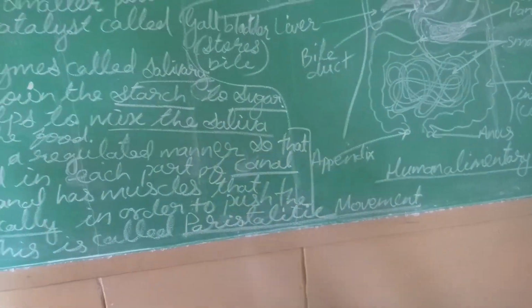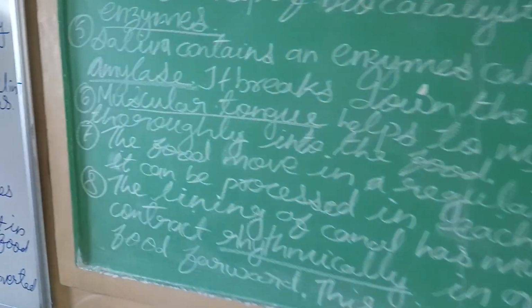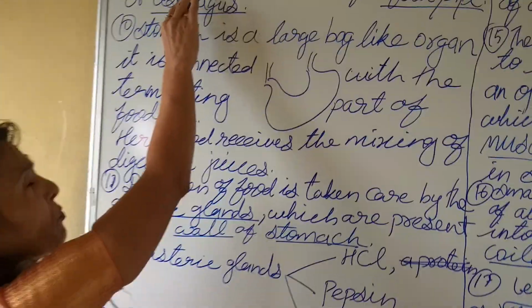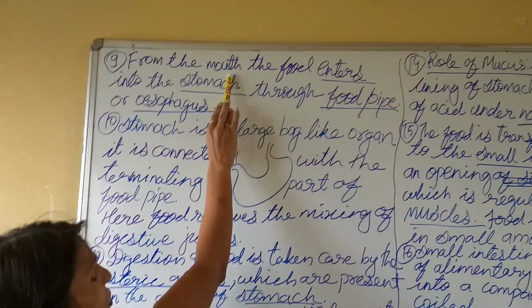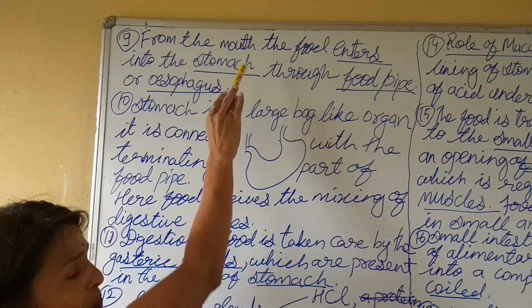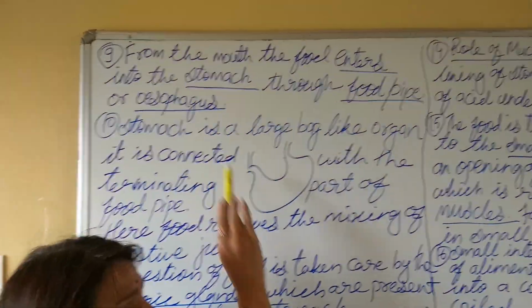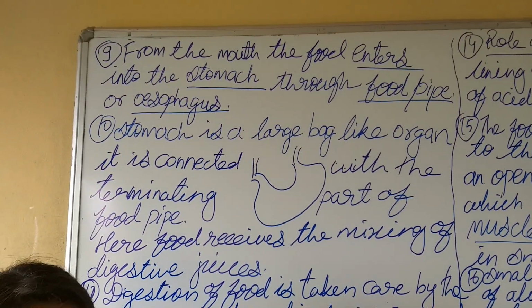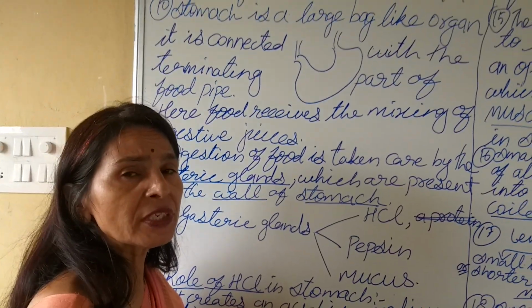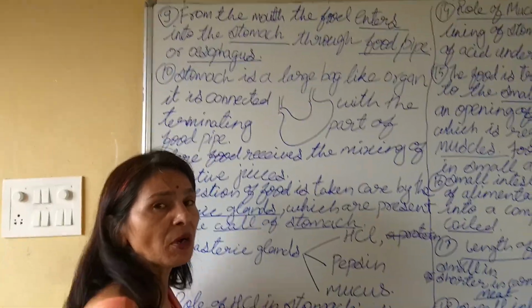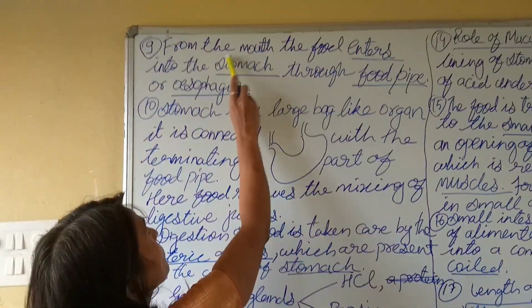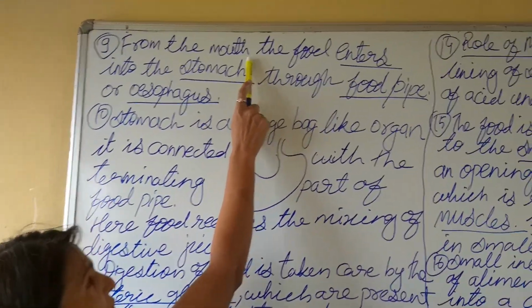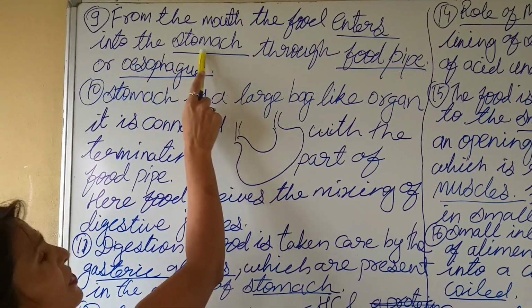Then here is the next point: now the food moves from the mouth. We have seen the starch part of the food. You would be surprised to know that, as I have told in my lecture also, like 50% of digestion of food completes in the mouth itself. So when the food moves from the mouth after digestion, it enters the stomach.